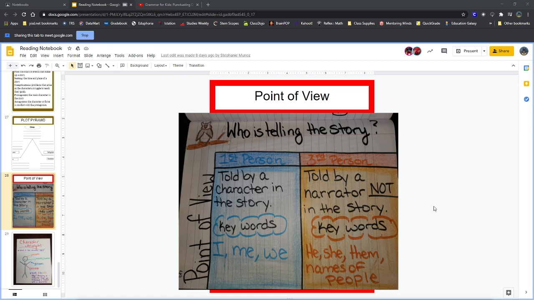Now, a third person story is a story that is told by somebody else, someone who's not in your story. So, somebody from outside. Usually that means it's one person telling you a story about somebody else. So keywords here are that in a third person story, you won't see words like I and me and we as often. The words you'll see more of are words like he or she or them, or they'll use people's names. A good example of this is our read aloud book, Coraline.